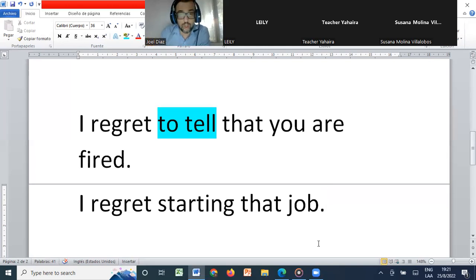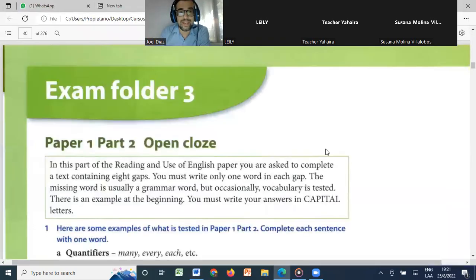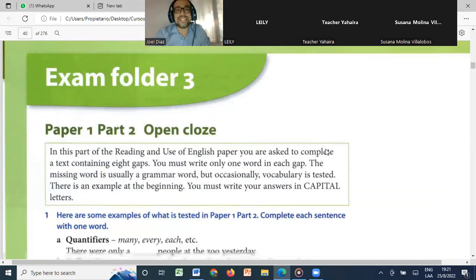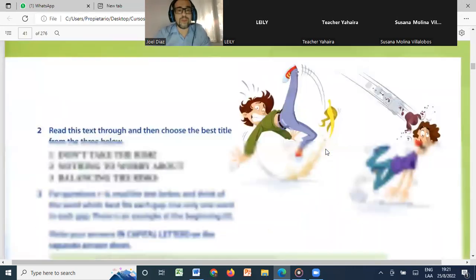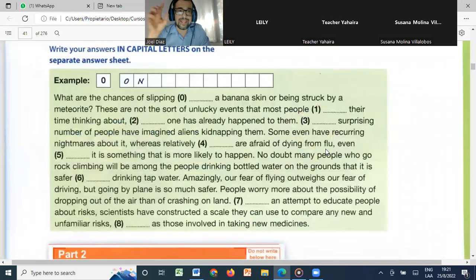Now, part 2 of the reading and use of English is a little bit similar to part 1. It's going to be something like this. It's a text with 8 different gaps. Remember that number 0 is always the example. I always tell you that because in the answer sheet, you might get confused with number 0. Please don't, because then everything's going to be wrong in the answer sheet. Number 0 is always the example. You start with number 1.